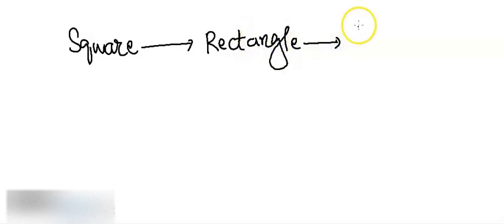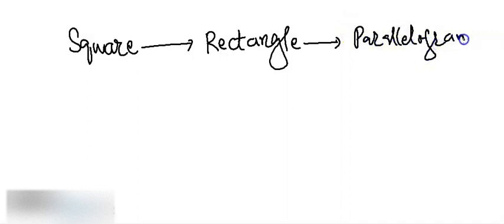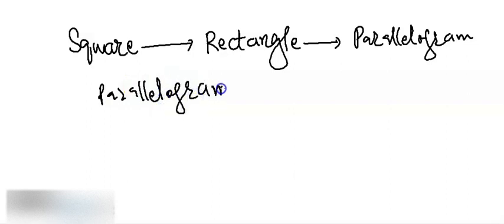So we have seen that every square is a particular form of rectangle, and every rectangle is a parallelogram, and every parallelogram is a trapezium.